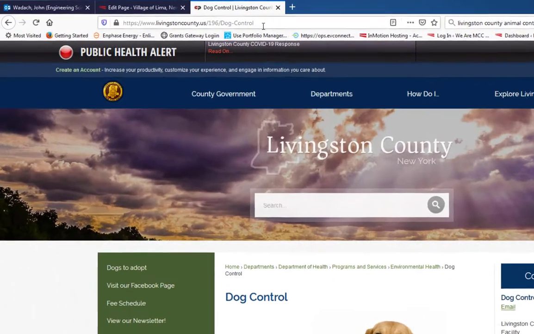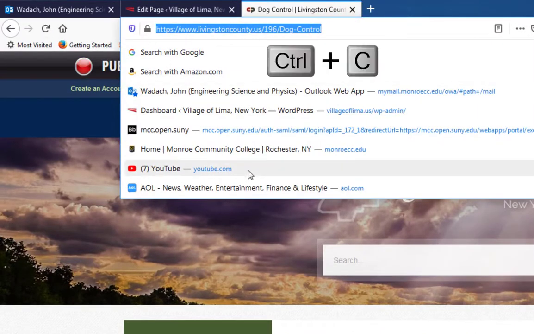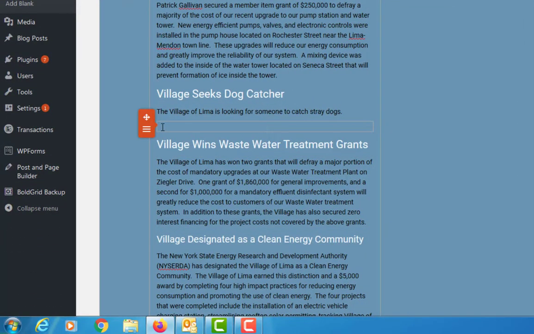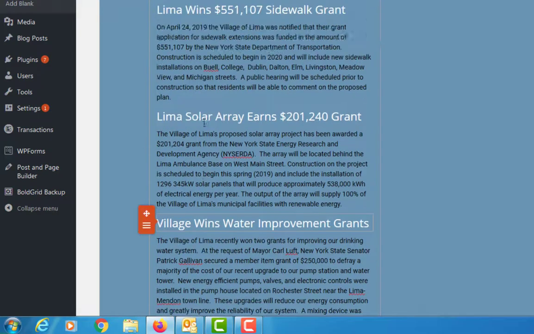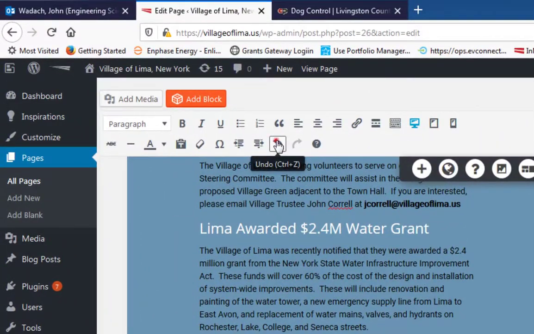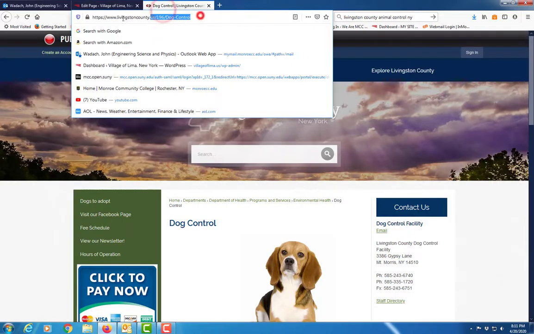All right. So what I'll do is I'm going to just come up to the web page and do Control C to copy that web link. So now I come into here and I can do Control V. Whoops, I didn't want to do that. I don't know what happened, but okay, I'm going to do undo. Okay. So I thought I just had that on the clipboard.